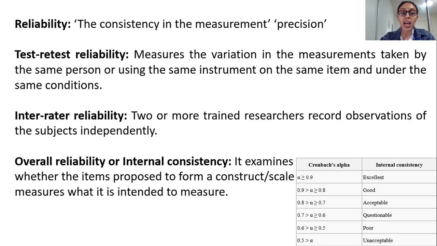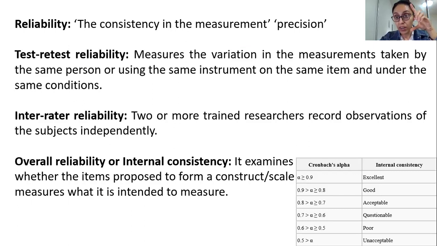Okay. And the last one which we have is overall reliability or internal consistency. So what does that mean? It means that the construct, this is very similar to your construct validity. So the construct which you have developed, is it measuring what it is supposed to measure? Meaning if we look at my PhD student's quality of life question example, she has developed a dietary construct, right? So the 6 questions that she has under the dietary construct, are these 6 questions relevant? Are they measuring dietary things?